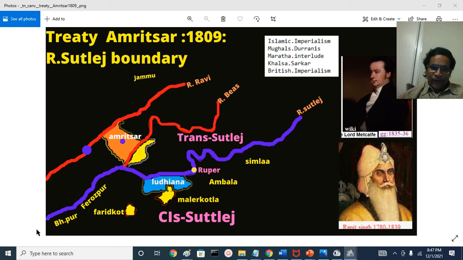Finally, somewhere here the Sutlej river joins with the Chenab river at a place called Alipur or Uch Sharif, in the Multan area or Bahawalpur area. The combined stream of Sutlej and Chenab here is called Panjnad.